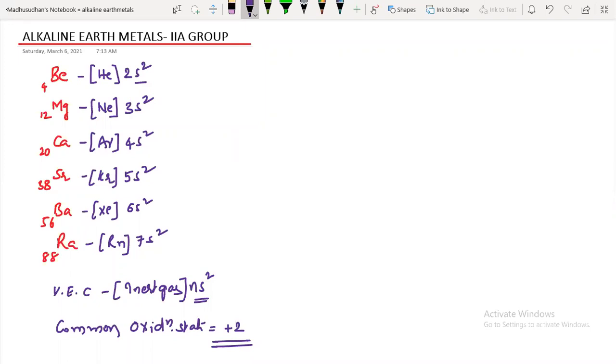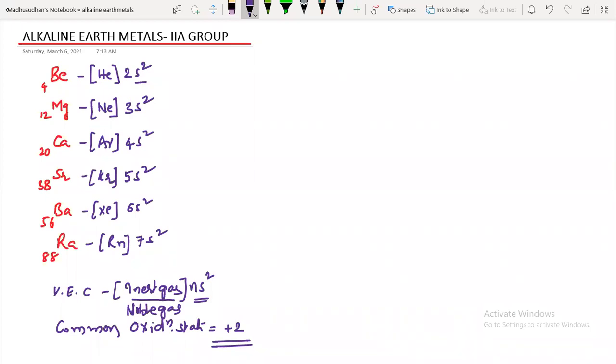Okay. Listen. Here inert gas means a noble gas. Inert gas, you can also write it as noble gas. So beyond the noble gas, you have 2 electrons in the valence shell. And these second A group elements are also called alkaline earth metals, right?